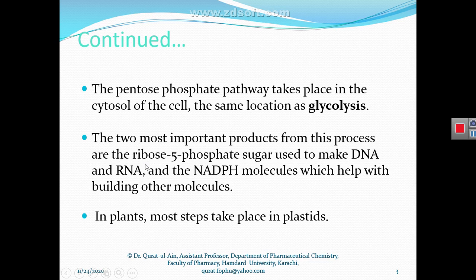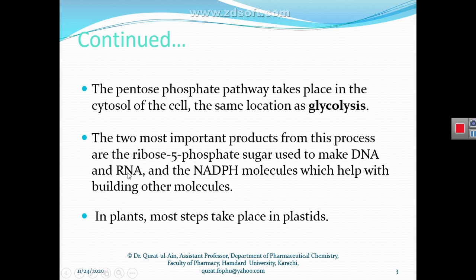The metabolic products of this pathway are NADPH and ribose 5-phosphate, which is a 5 carbon sugar, and this sugar is used to synthesize DNA and RNA nucleotides.